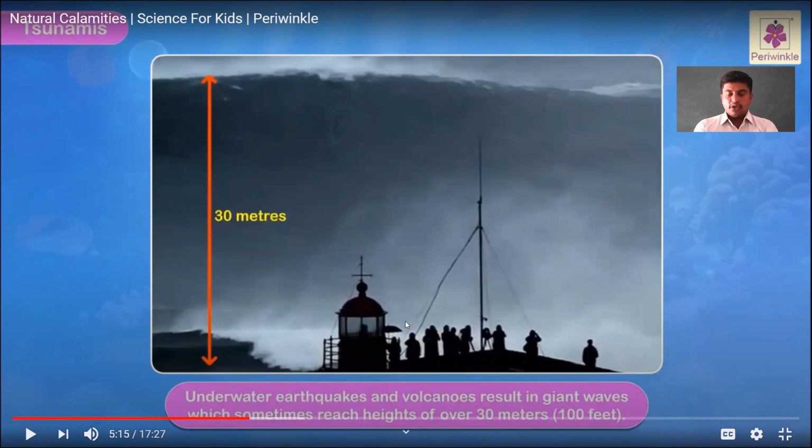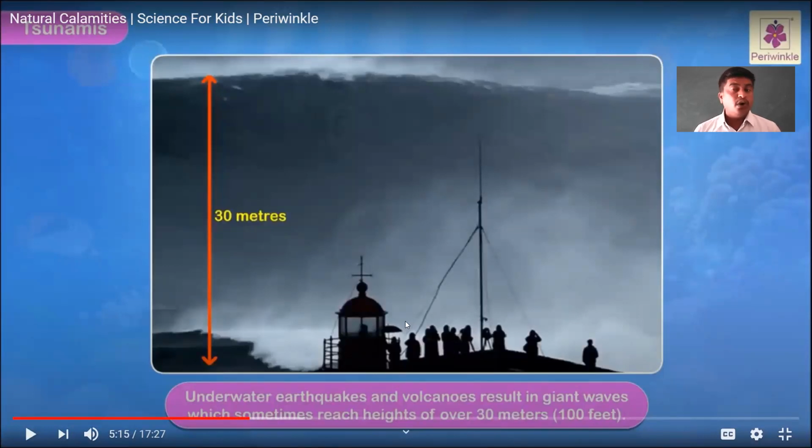My God, just imagine, this is the speed of a tsunami, 800 kilometers per hour. That should be kept in your mind. When it reaches shallower water near a coastline, the water at the bottom of the wave slows down. Such a terrible and dangerous wave it is.